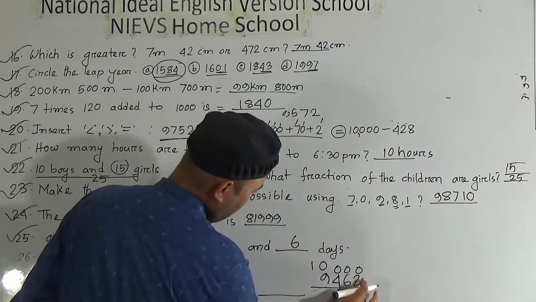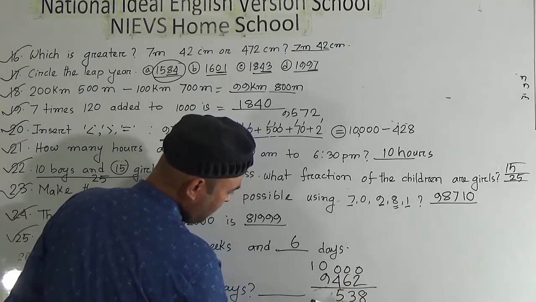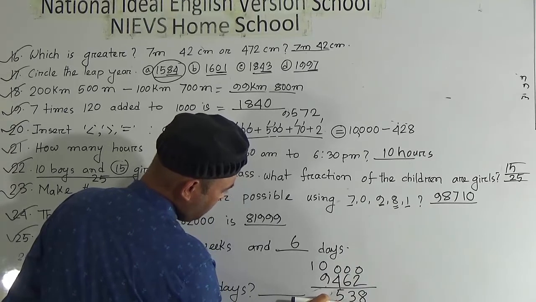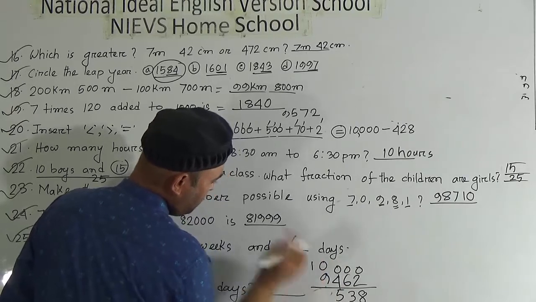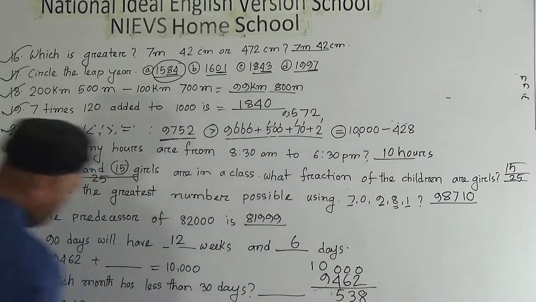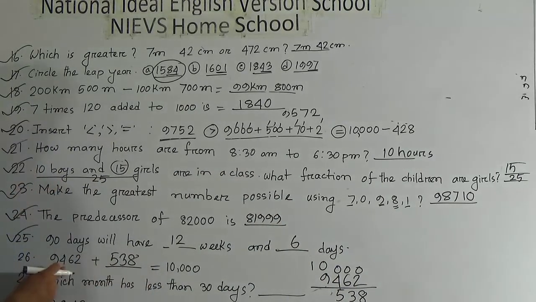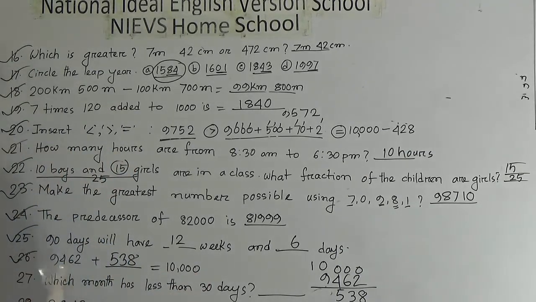So again look here, 8 and 2, 2 plus 8 is 10, we have carry 1, 3 and 1 is 4, 4 and 6 is 10, again we have carry 1, 5 and 1 is 6, 6 and 4 is 10, we have carry 1, 9 and 1 is 10. So here it will be 538. 9,462 plus 538 is equal to 10,000.